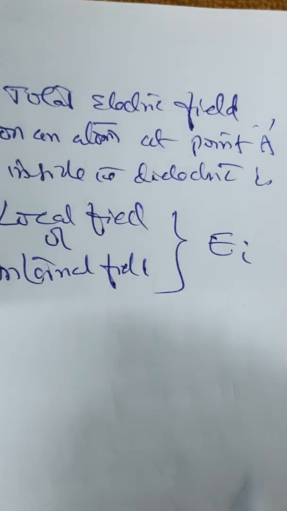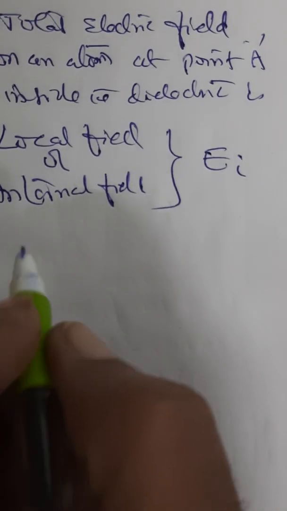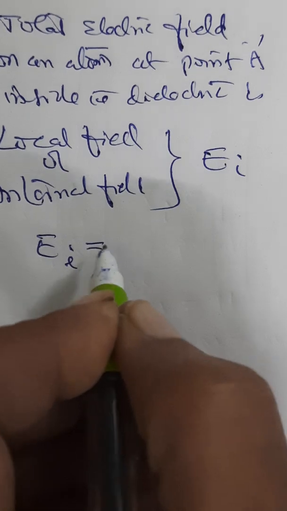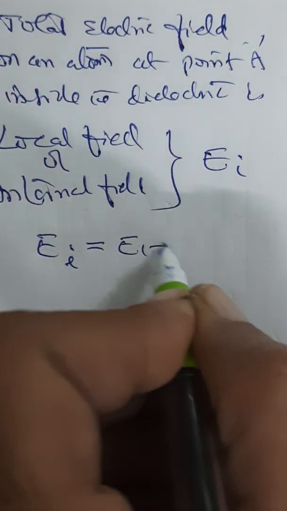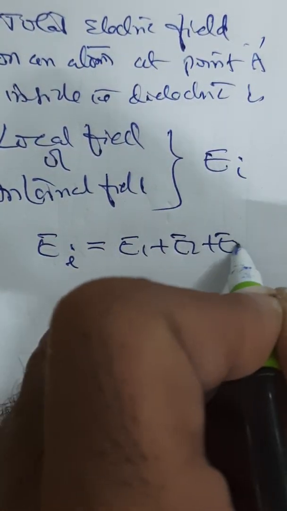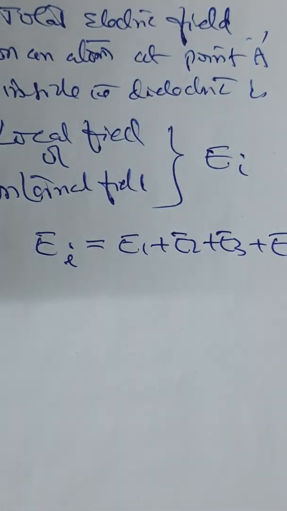It is represented as EI. Now EI can be E1 plus E2 plus E3 plus E4, the sum of all.